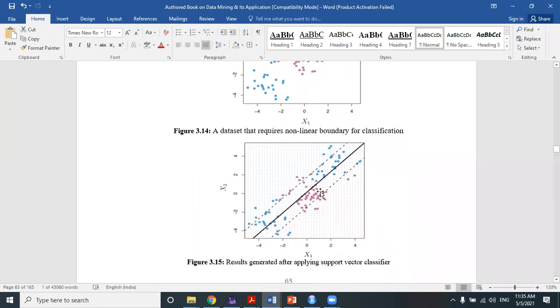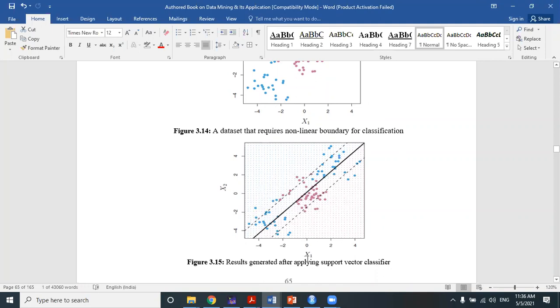In that case, if we draw this kind of straight line, the soft margin classifier, being flexible, allows some of the red dots at the blue side and some of the blue dots at the red side.